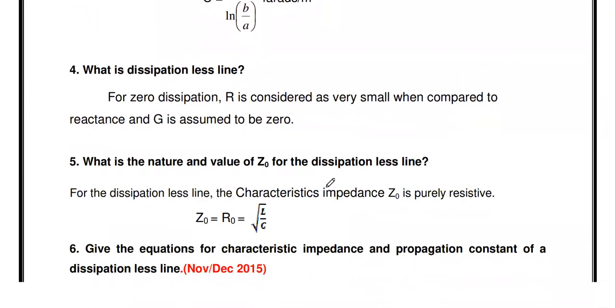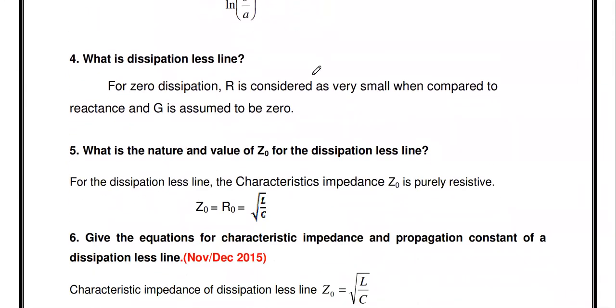Okay, and the next one, what is a dissipationless line? If the transmission line is carrying a high frequency signal, that line is called a dissipationless line. Why is it called dissipationless? Because the power dissipation is zero.